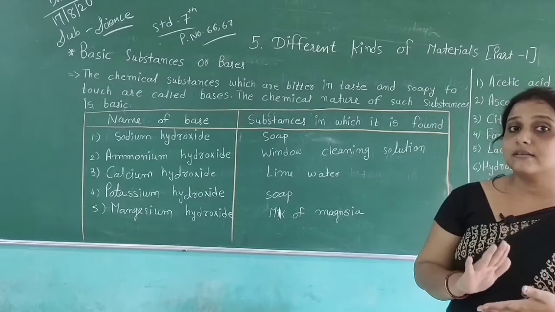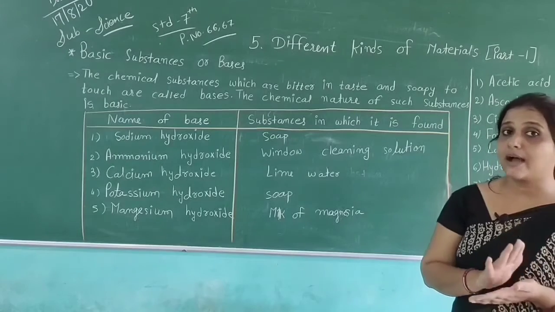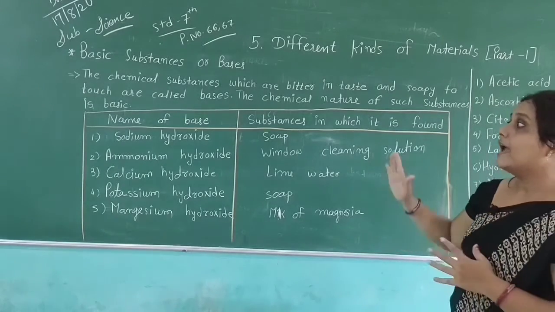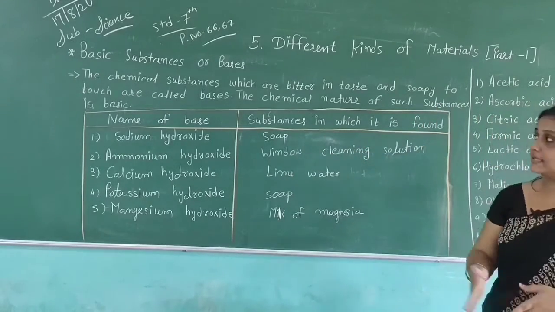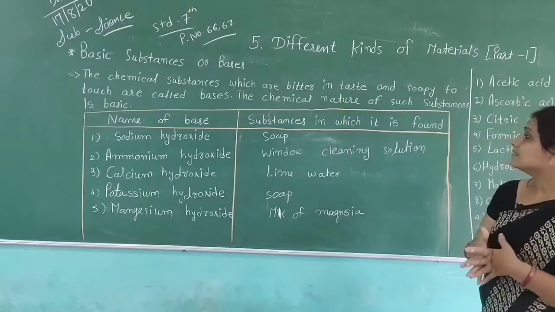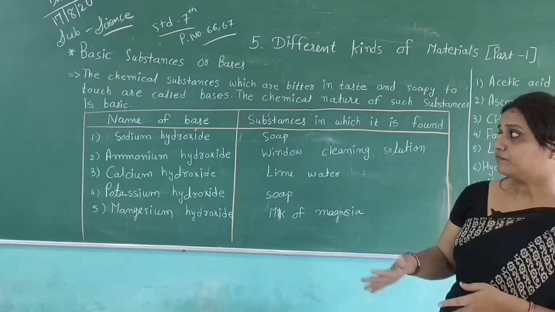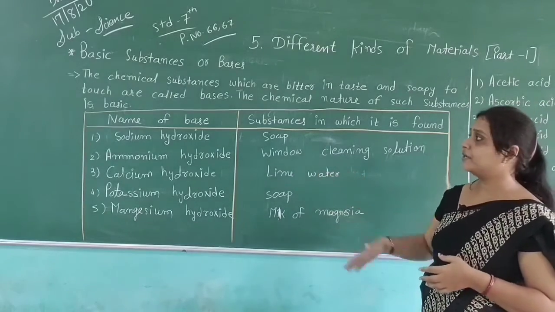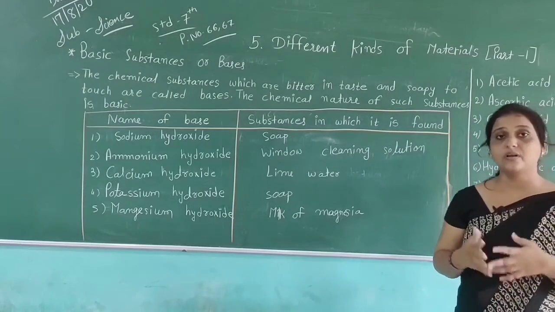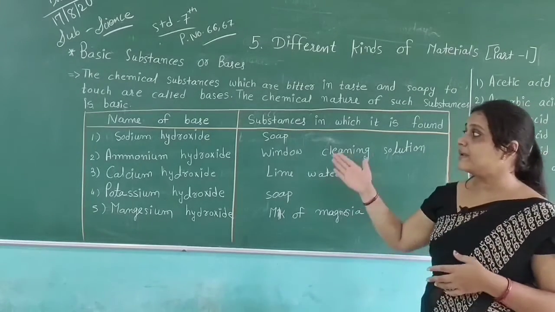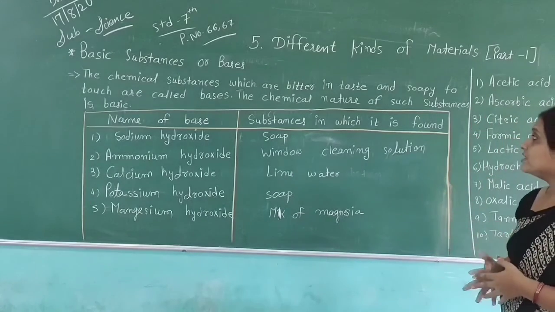But when we take some caustic soda and hold it between two hands, we feel it is soapy to the touch. This type of substance, soapy to the touch, is called a base. The chemical nature of such substances is basic. Then here we are also given the names of bases and the substances in which they are found.